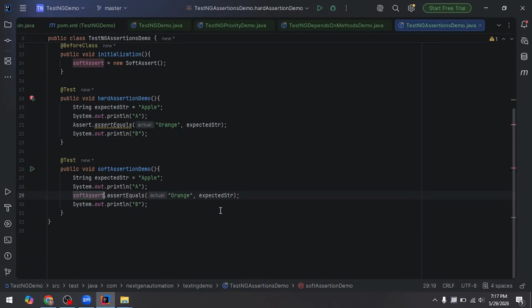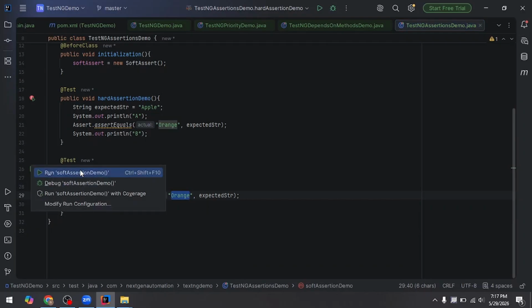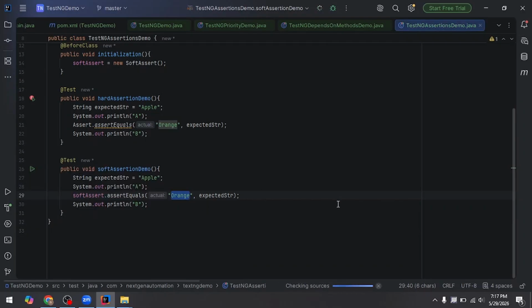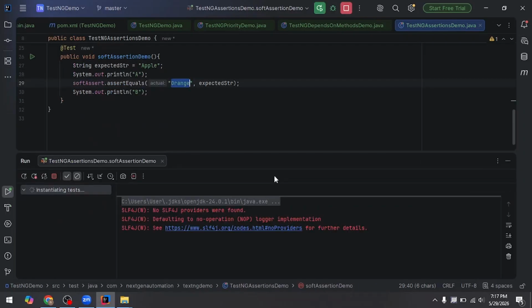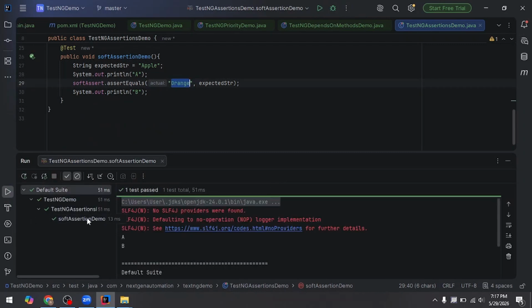Now we'll see the results. The expected result is apple and the actual one is orange, which do not tally. Then I run this test method. It's executing. Here the method is passed.